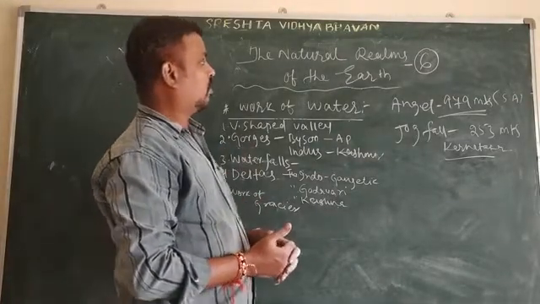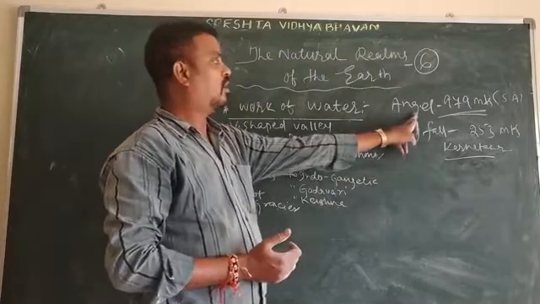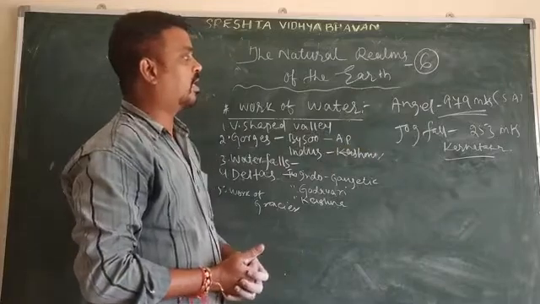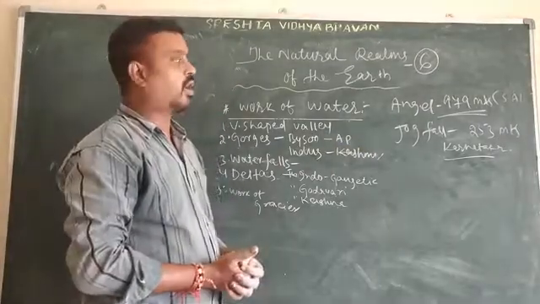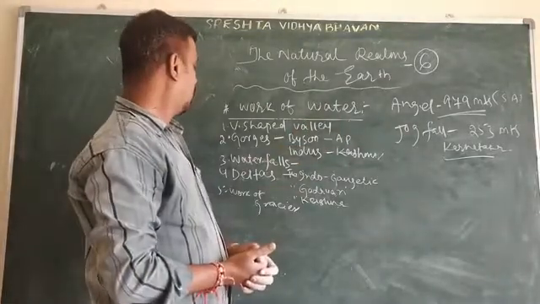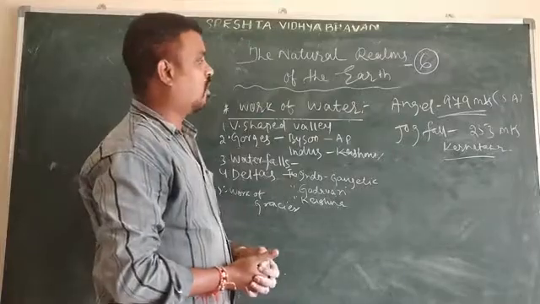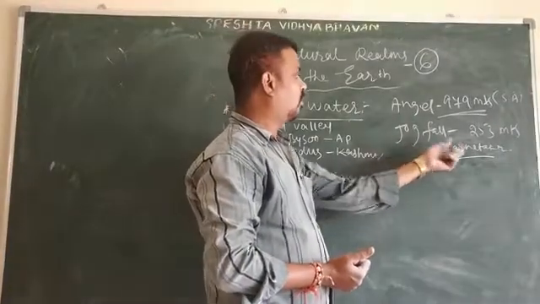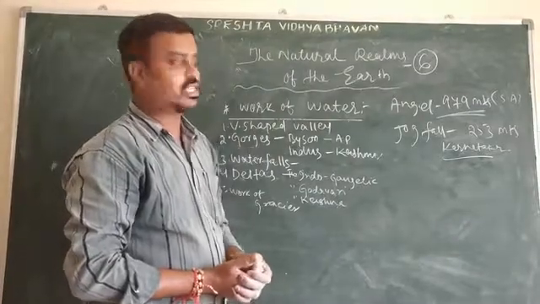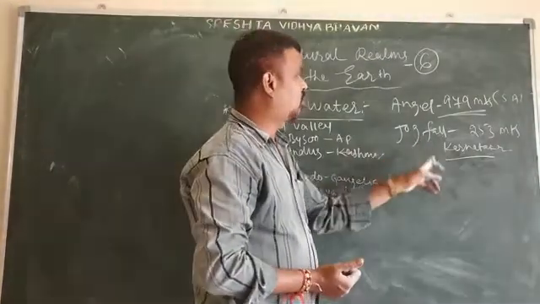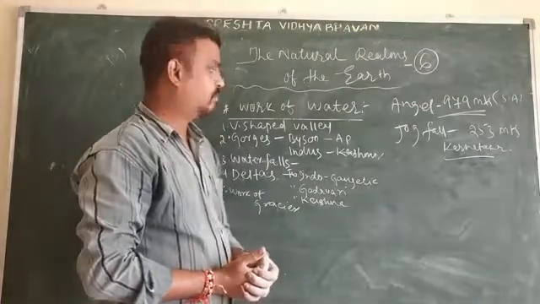The highest waterfall in the world, Angel Waterfall, is 979 meters high and located in South America. In India, the highest waterfall is Jog Falls, 253 meters high, located in the state of Karnataka.